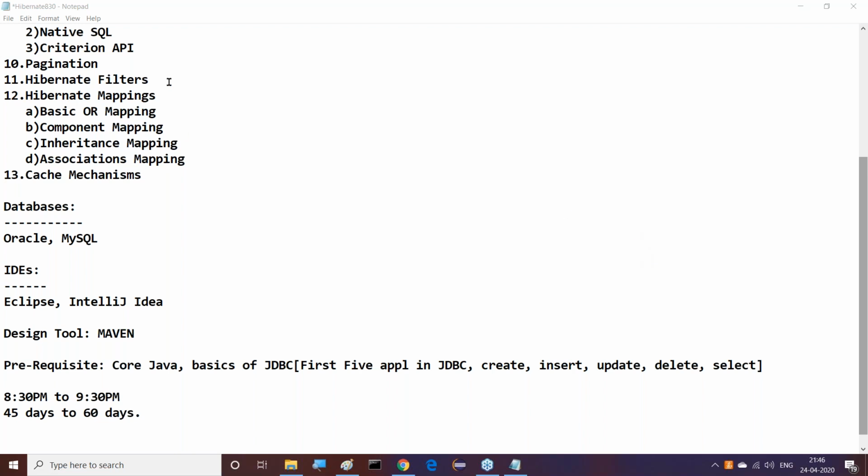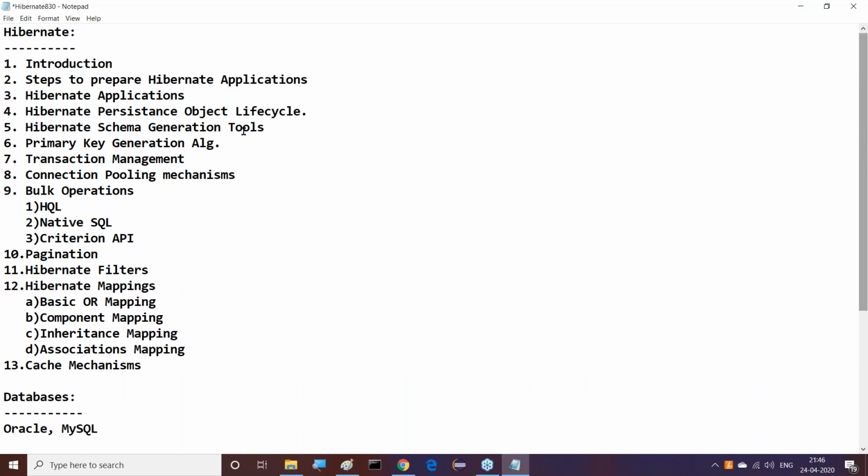Moreover, in almost all cases I'm planning the applications with XML as well as annotations. Right from the very first application onwards, XML orientation is coming, annotation orientation is coming. Both I am going to use in almost all cases. Right from the first topic to the 13th topic, everywhere we are going to see XML orientation as well as annotations. First example with XML, same example with annotations. Like that I'm able to show there. Time to time I'm going to introduce some new annotations also. No, I'm not going to use JSON, sir. Now in this course, mostly XML only.